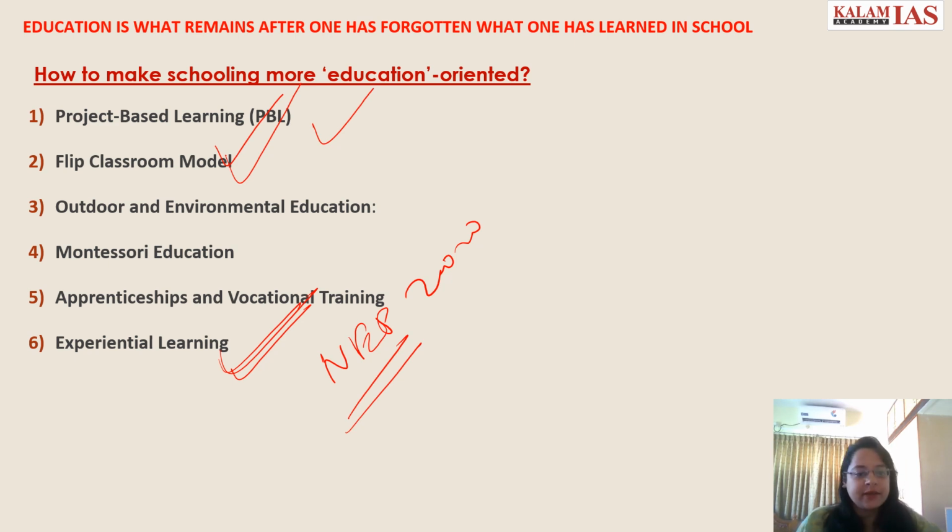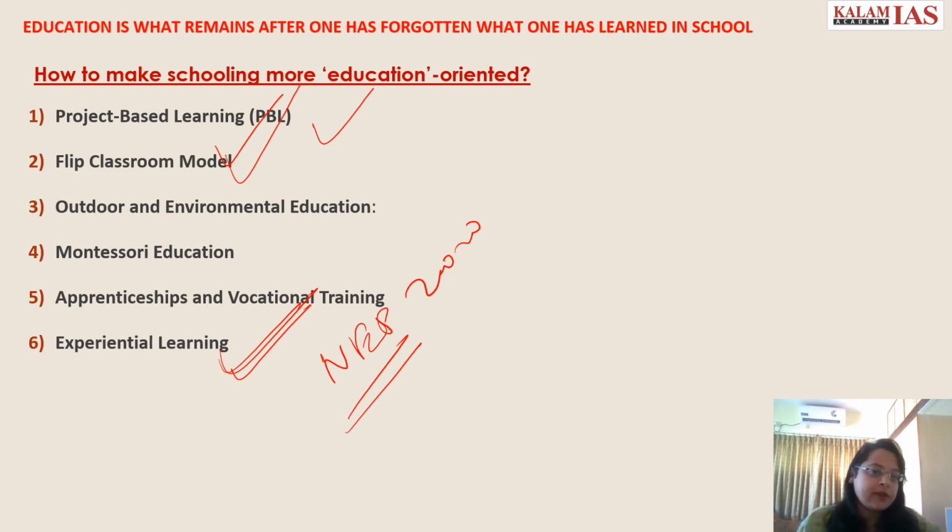Then you can talk of experiential learning, that is recommended by NEP, where the students are made to engage in real world scenarios, like they can start small businesses, conduct science experiments, conduct any cultural event, participate in some cultural exchanges, right?